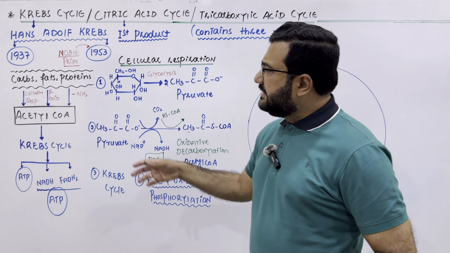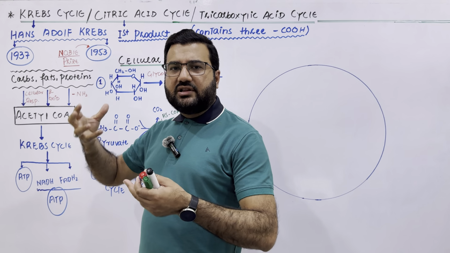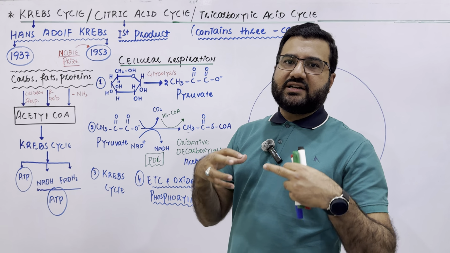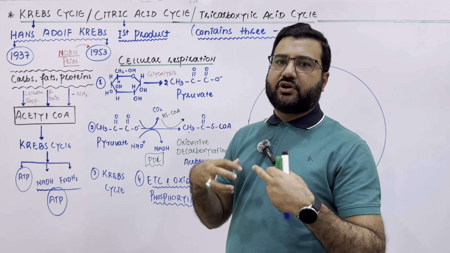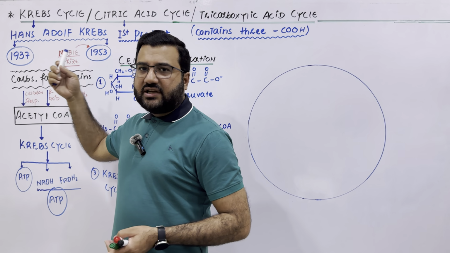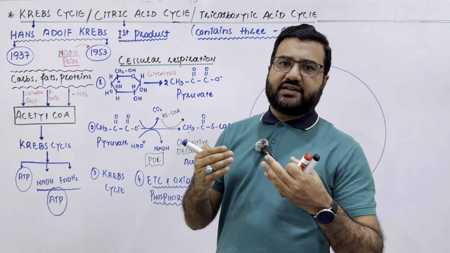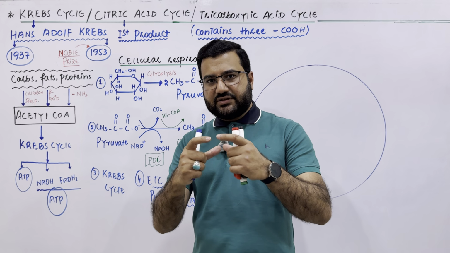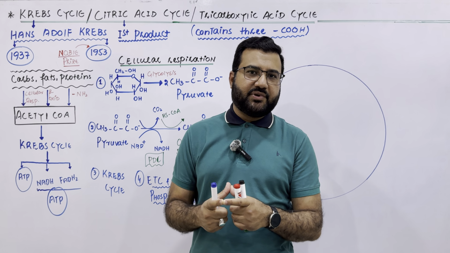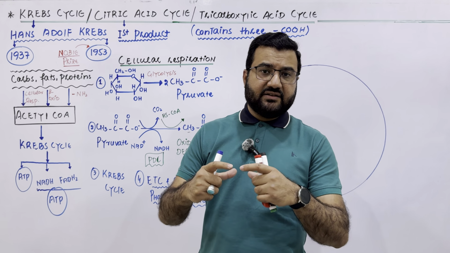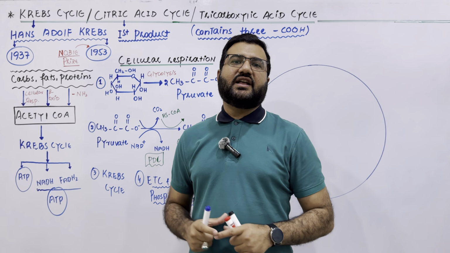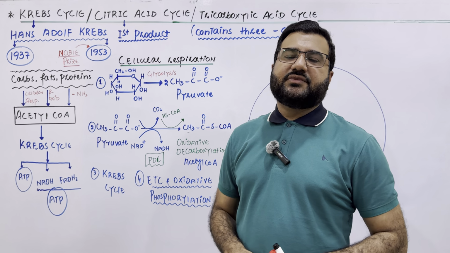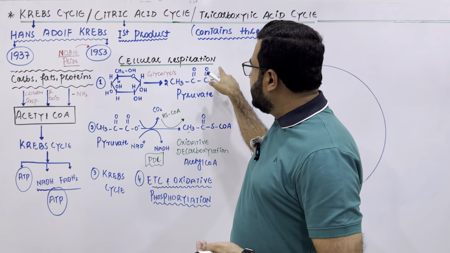Now, my dear students, carbs, fats and proteins are all components of our diet and are used to produce energy in our body. But the major contributor of energy in our body is the carbohydrates. The carbohydrates are first digested to a very important monosaccharide, glucose, and then glucose is used to produce energy in the form of ATP. All those metabolic pathways which completely oxidize glucose into carbon dioxide and water and produce ATPs from the glucose are collectively called cellular respiration.